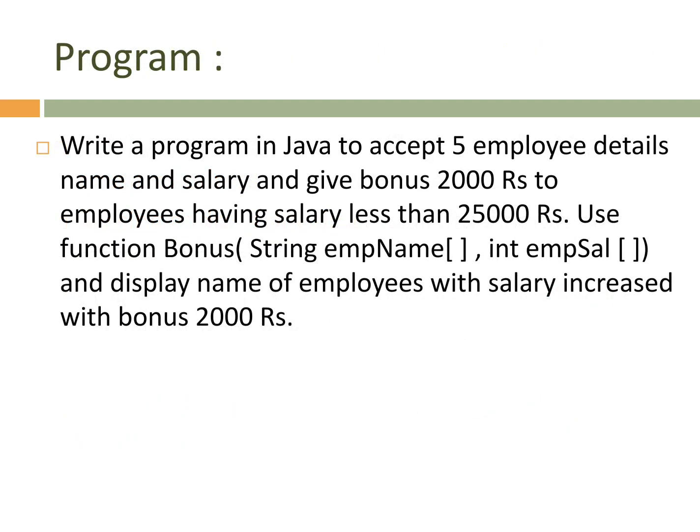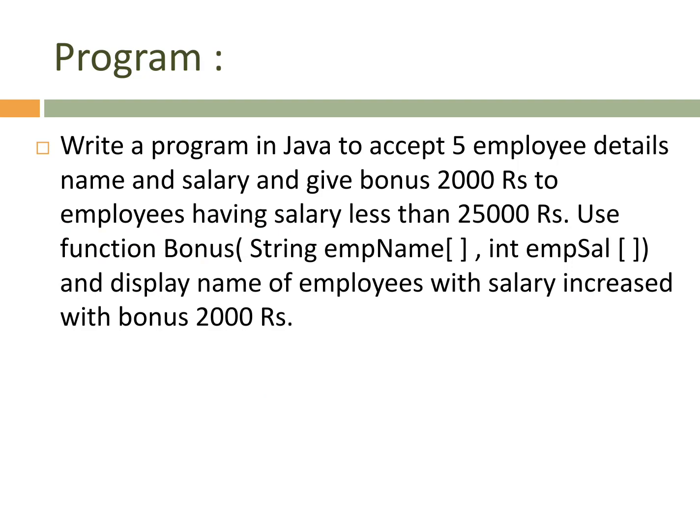And I want to tell you with the help of an example. Write a program in Java to accept 5 employees' details, that is name and salary, and give a bonus of 2,000 rupees to the employees having less than 25,000 rupees.